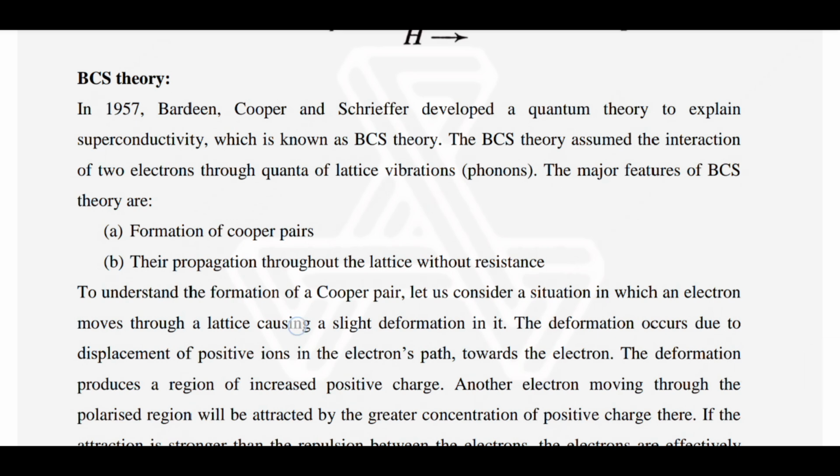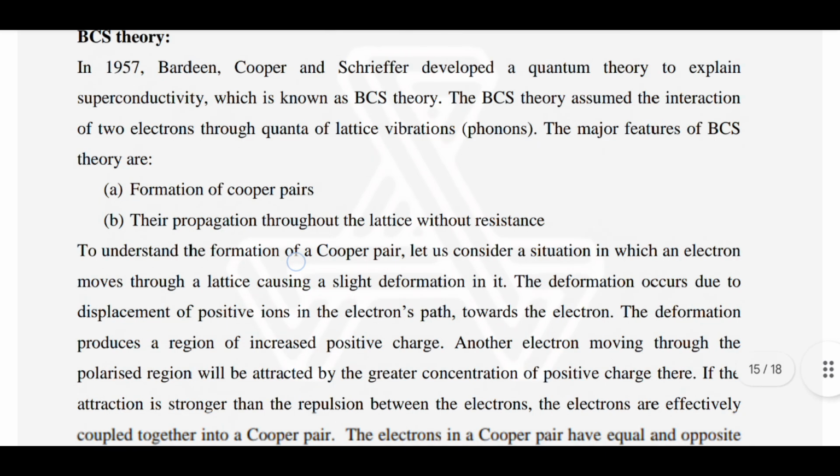BCS theory. In 1957, Bardeen, Cooper, and Schrieffer developed a quantum theory to explain superconductivity, which is known as BCS theory. The BCS theory assumed the interaction of two electrons through quanta of lattice vibrations, phonons. The major features of BCS theory are the formation of Cooper pairs and their propagation throughout the lattice without resistance.